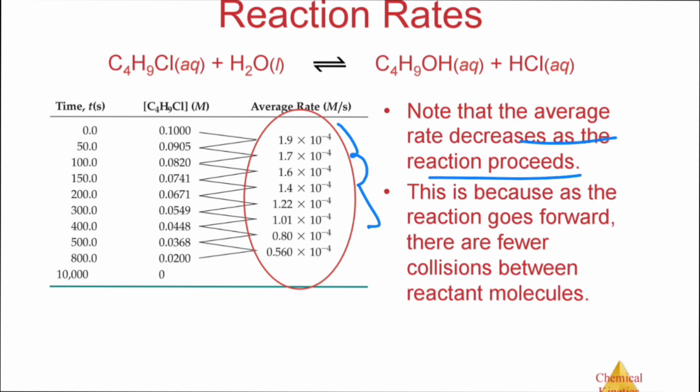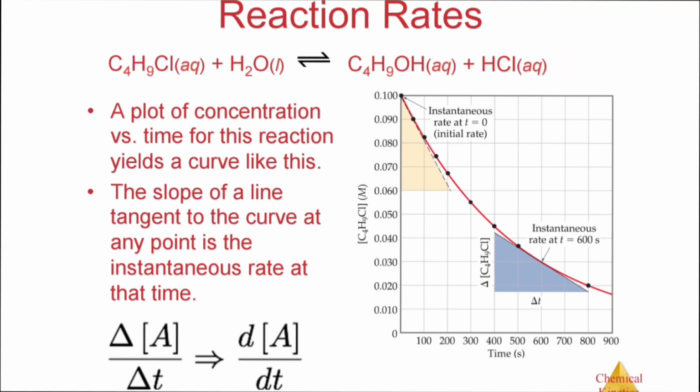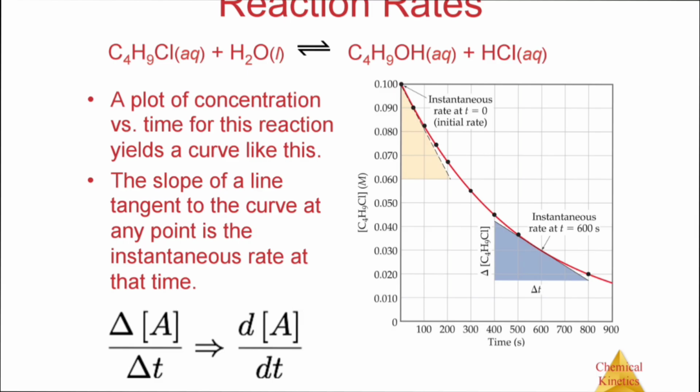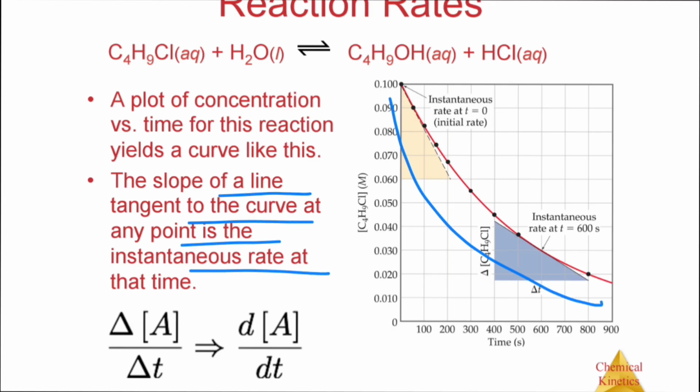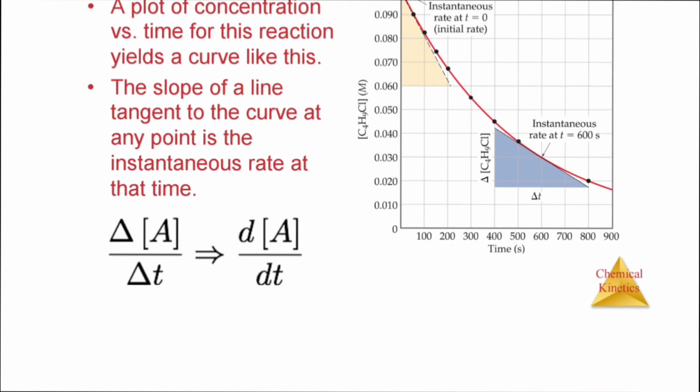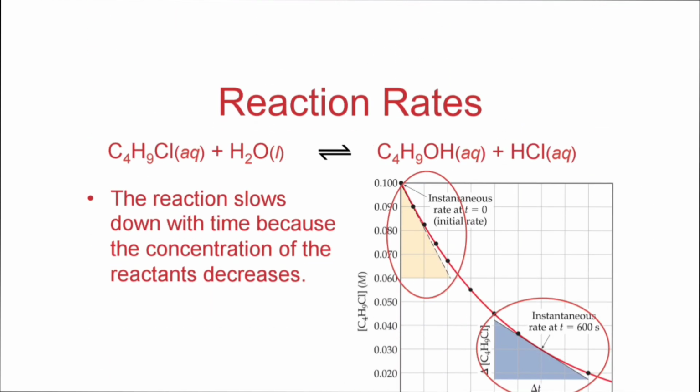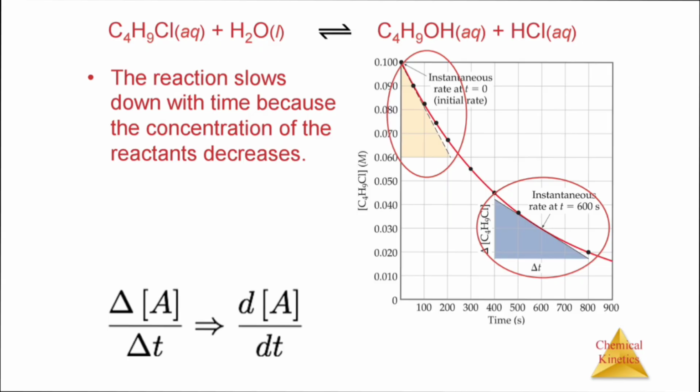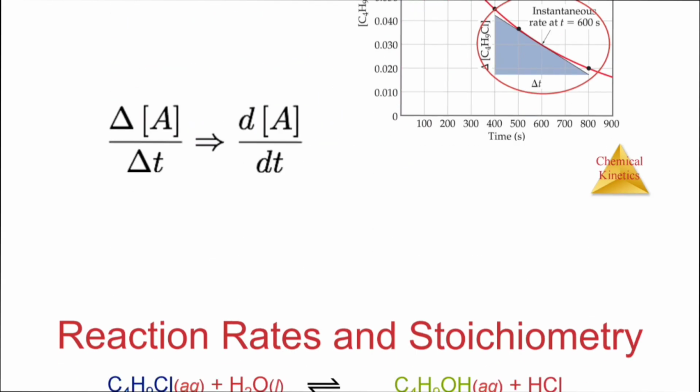This is because as the reaction goes forward there are fewer collisions between reactant molecules. As the reactant concentration decreases, there are fewer molecules that make collisions, and collisions of the reactant molecules will decrease. You can see we plot a graph here between concentration and time, and the concentration of reactants is decreasing. The slope of the line tangent to the curve at a point is the instantaneous rate at that time. You can use this formula to find the reaction rate. The reaction slows down with time because the concentration of reactant decreases with time.